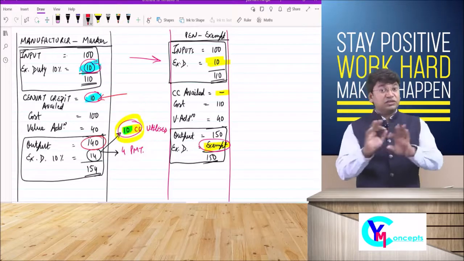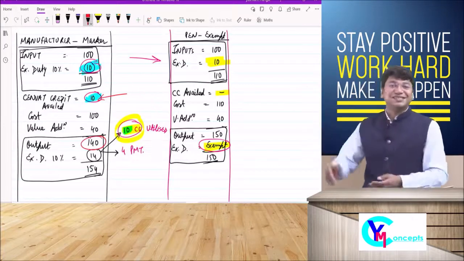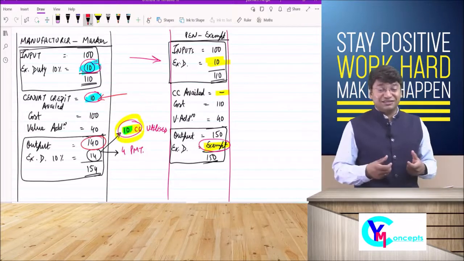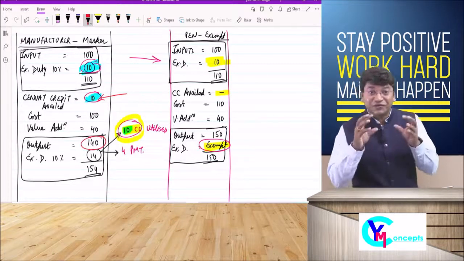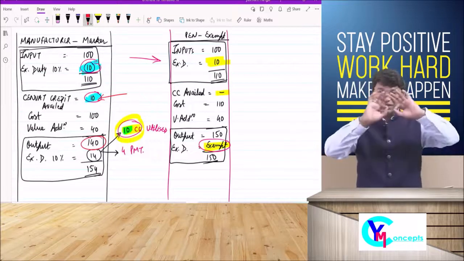Please listen to this concept very carefully, because this will lead you to GST. Don't think we are reading, we are learning excise. No, we are learning a concept which will be used in GST also. Same concept, everything will be the same.